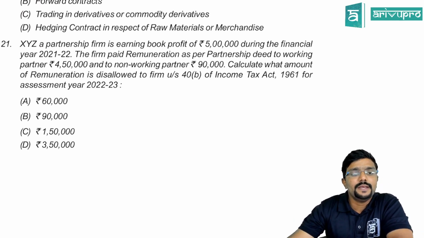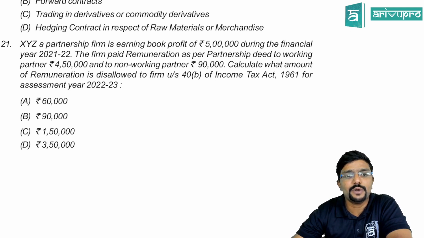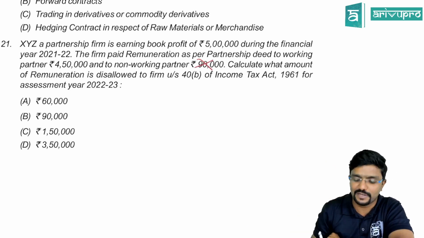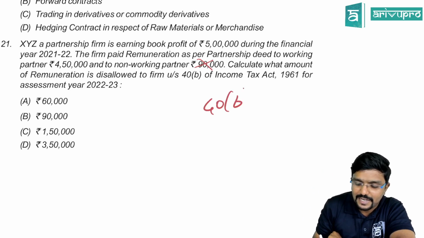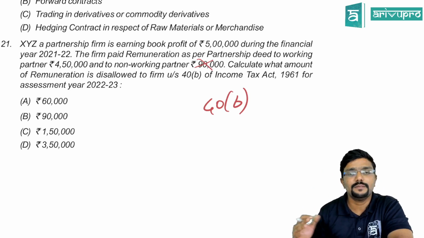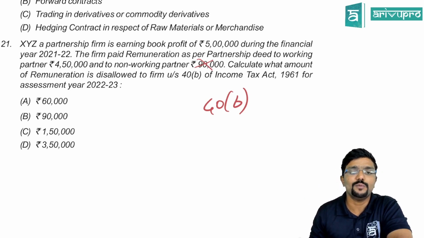21st. XYZ, a partnership firm, is earning book profit of 5 lakh during the financial year 21-22. They have already given the book profit. The firm paid remuneration as per partnership deed to a working partner 4,50,000 and to a non-working partner 90,000. See, for a non-working partner, remuneration is not at all allowed as per section 40B, which is exclusively applicable for a firm. Remuneration paid only to a working partner is allowed, that too as per the deed. Calculate what amount of remuneration is disallowed to the firm under section 40B of the Income Tax Act 1961 for the assessment year 22-23.